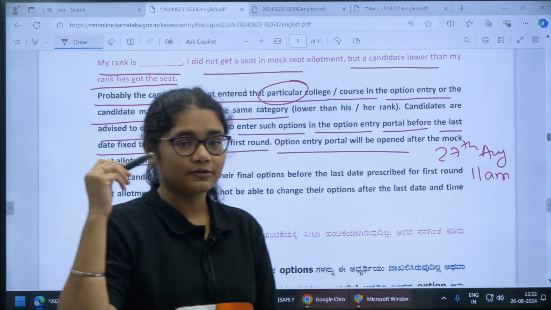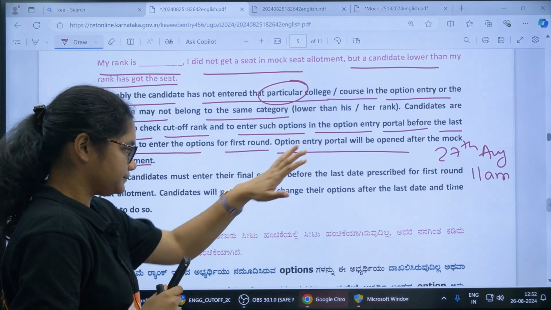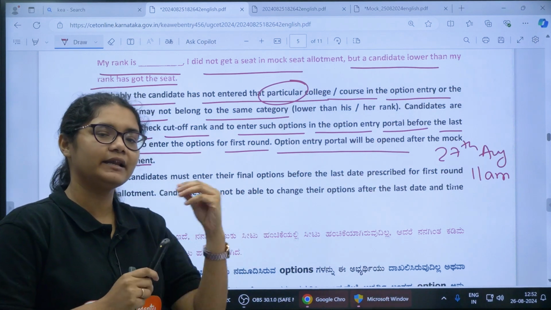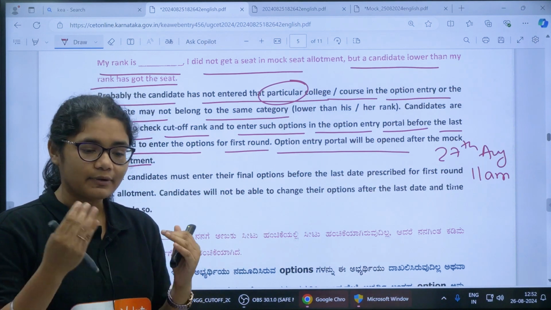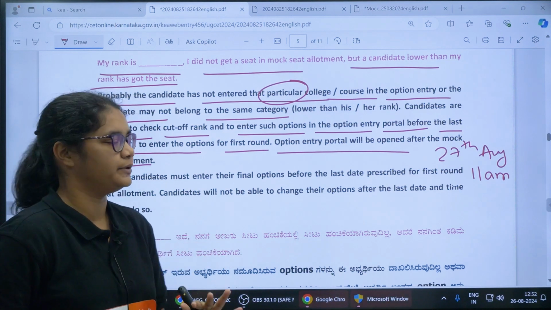So you need to add those colleges, those courses where the cutoff has been somewhat higher than your rank, and you need to add those colleges where the cutoff is a little lower than your rank. Okay, some backup options also you need to add.